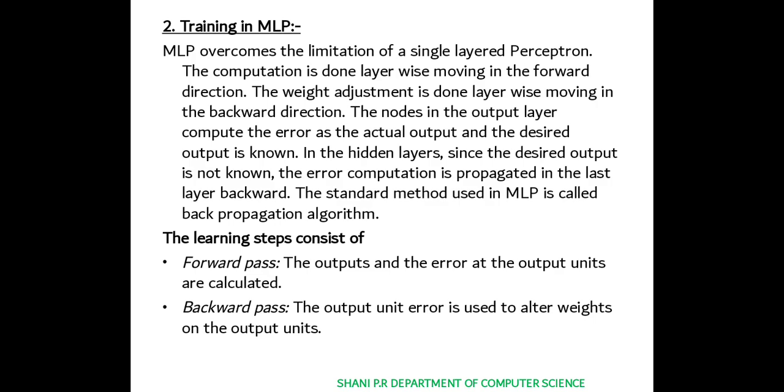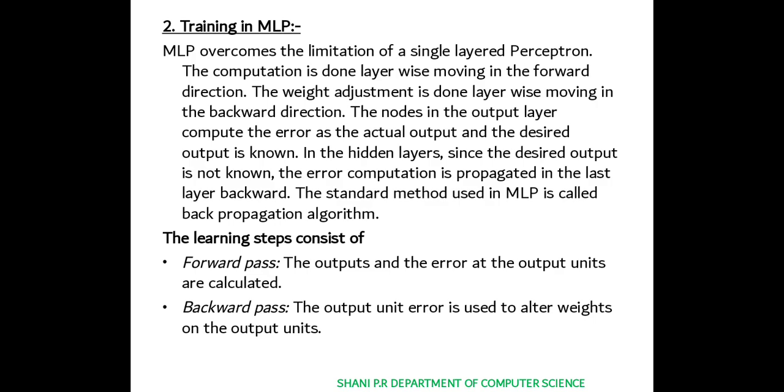MLP is a feed forward network. The desired output is known by the user, and to get the error we compare it with the actual output at the output layer. But the hidden layer, which is a processing layer, does not know any error rate.